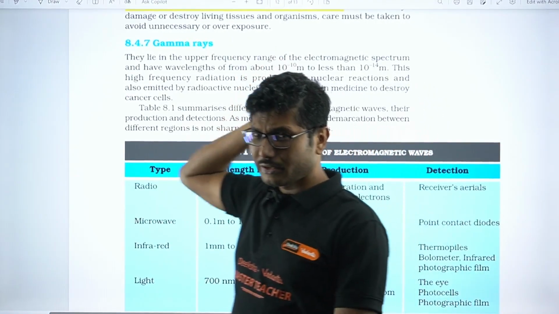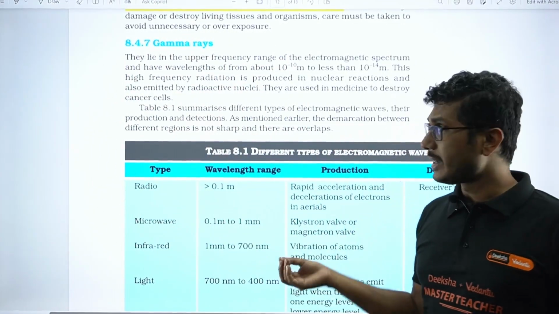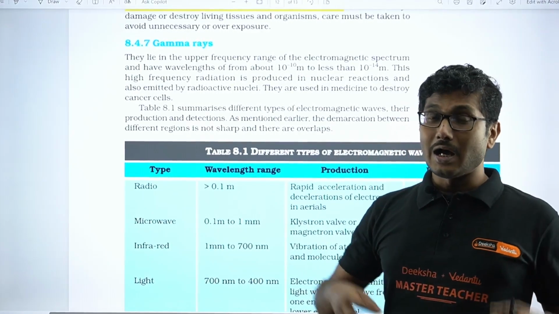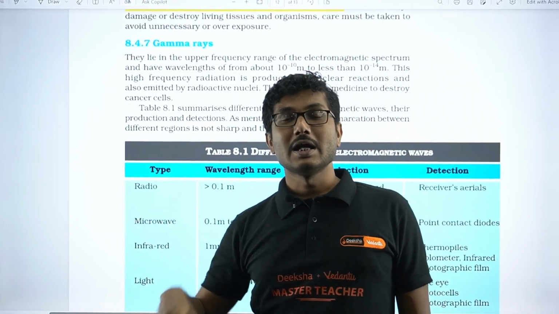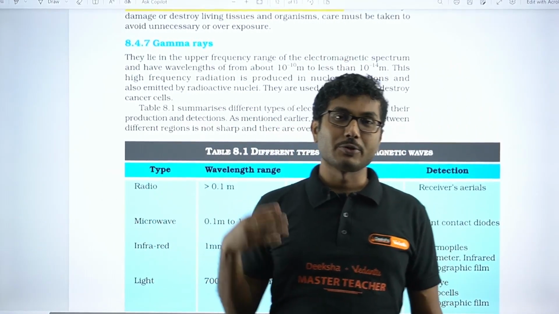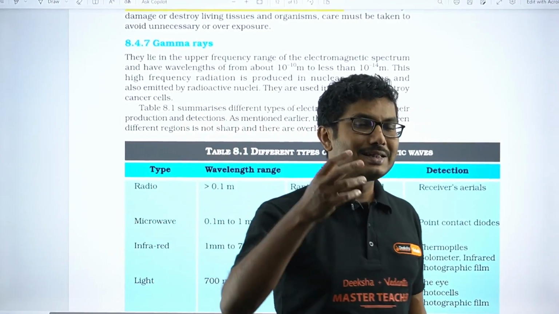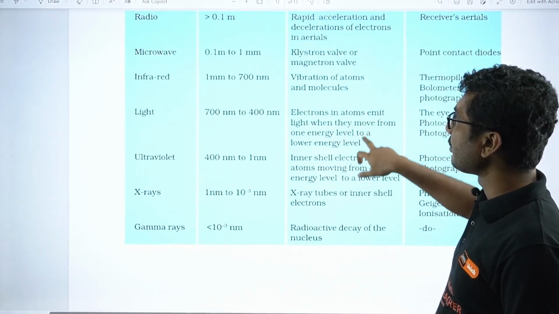Similarly, gamma rays are also used in chemotherapy. Radioactive elements, as I mentioned, emit gamma rays that can be used to kill cancerous cells, but they can kill healthy cells as well. They do not discriminate between cancerous cells and healthy cells. So when someone goes through chemotherapy, their cancerous cells die, but also their healthy cells die. That's why chemotherapy is not always considered a good treatment.